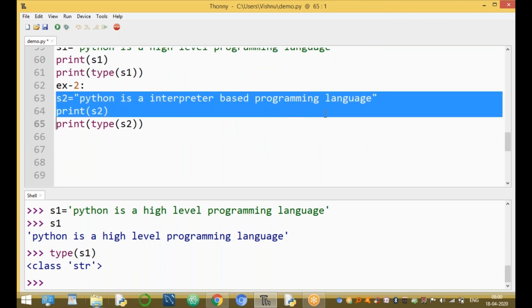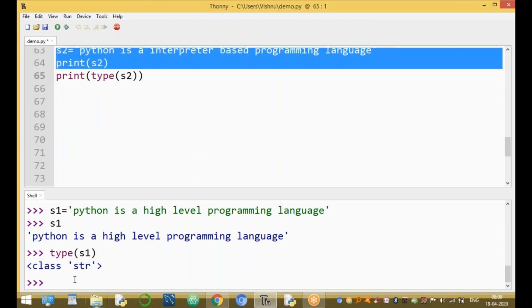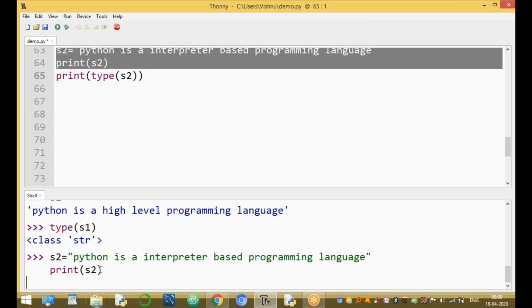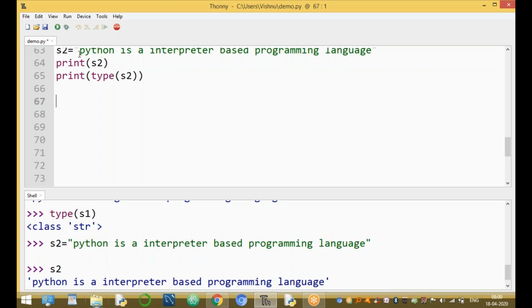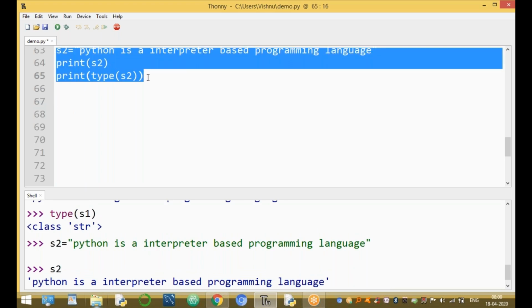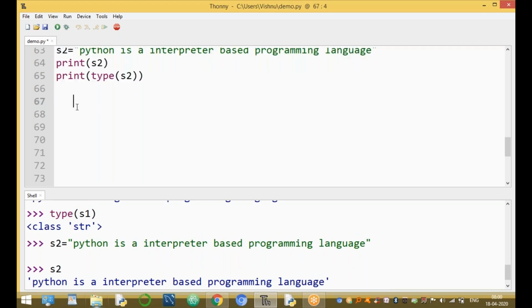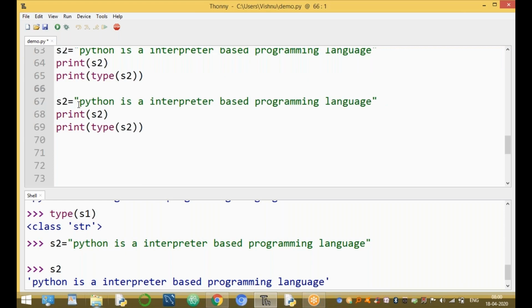Here, run the module. For example, here is "interpreter based programming language", this is S2, and print of S2 and type of S2. No doubt, strings are enclosed by single quotes or double quotes. For example, one more example. These strings can also be enclosed by triple quotes. Triple single quotes are also possible.